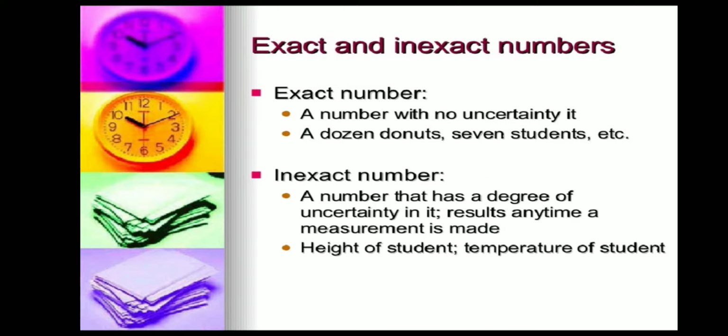Inexact number: a number that has a degree of uncertainty in it. It results any time a measurement is made. For example, height of a student, temperature of a student. The height of a student may vary with age and the temperature of a student may vary with the situation. Temperature and height are not fixed, so they are inexact numbers. This results any time a measurement is made.